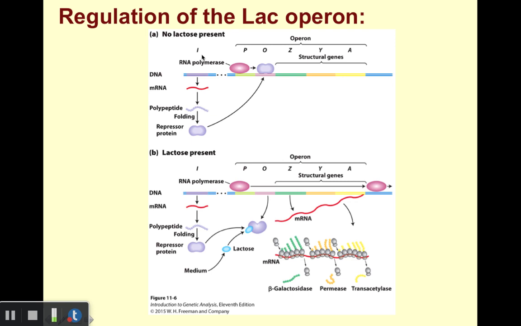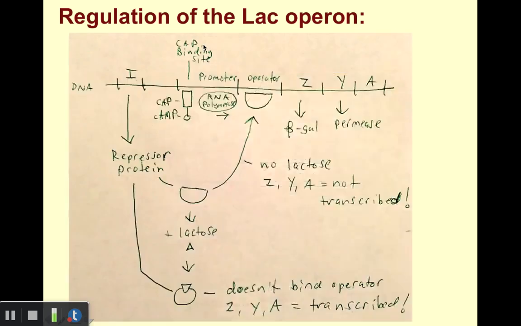Your book has a figure that illustrates the regulation of the lac operon in the presence and absence of lactose. In class, I drew a picture that looked like this. So let's just quickly walk through this. Again, we're looking at part of a bacterial chromosome. This is DNA, this line here. Some of the major regions involved here: first of all, this I region. We'll come back to its role in just a second.